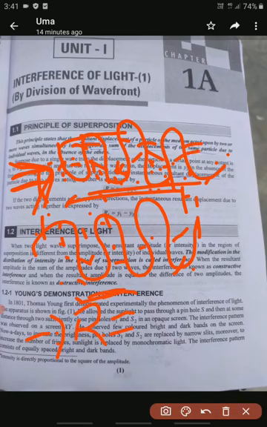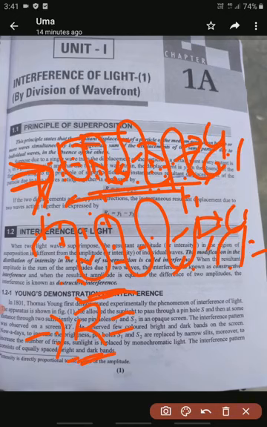So first of all, the displacement of the gas molecule here is y1, and the displacement of another gas molecule is y2. The resultant amplitude is nothing but y1 plus y2. If two persons are speaking at the same level, automatically we get constructive interference. So the resultant displacement we call y1 plus y2.